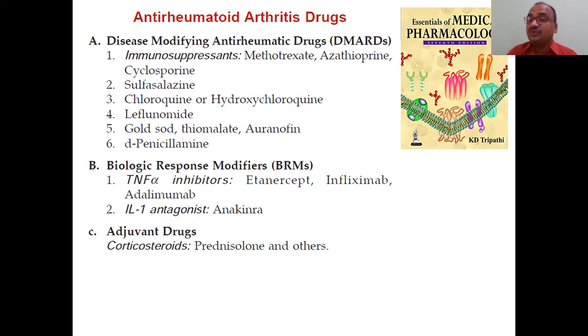First we will see what adjuvants are. Adjuvants are the corticosteroids. Prednisolone is the main important drug. It comes under the steroidal anti-inflammatory drugs. There are two types of drugs: steroidal anti-inflammatory drugs and non-steroidal anti-inflammatory drugs. You compare both. Prednisolone comes in the steroidal anti-inflammatory drugs.